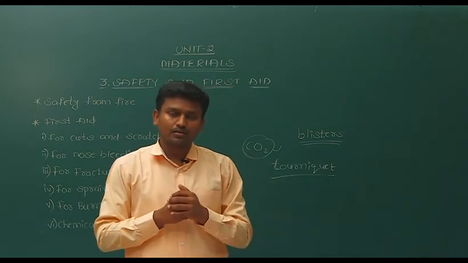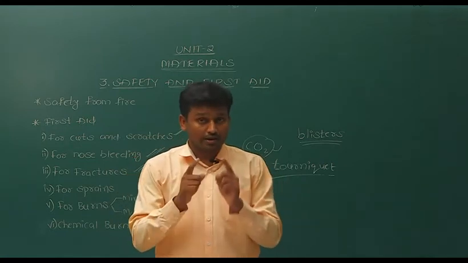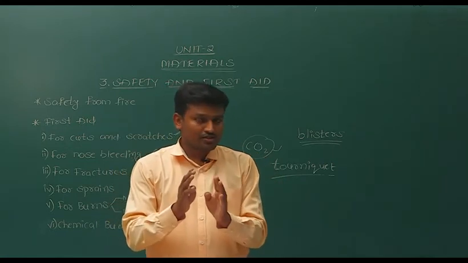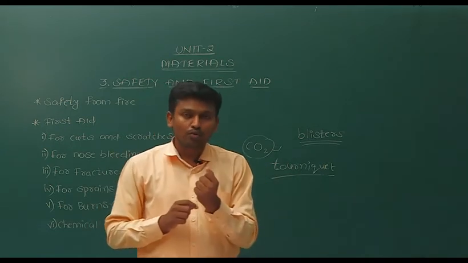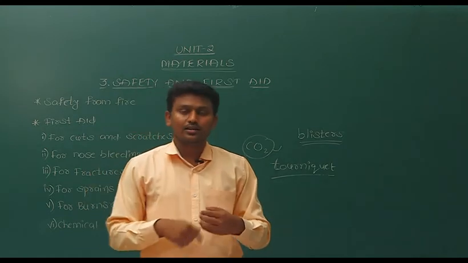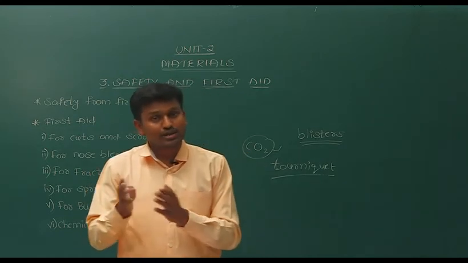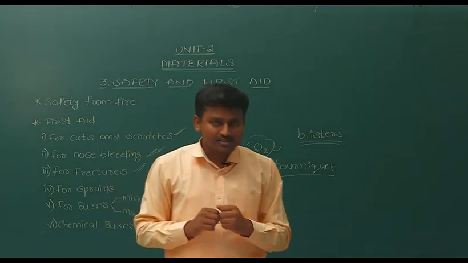Some people or students may prick the blisters also. Remember, never prick the blisters. Why? Because if we prick them, it becomes an open wound, and microbes can enter our body through that open wound and may cause infection. That's why we should not prick the blisters.